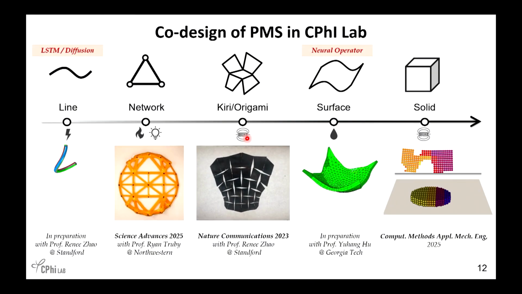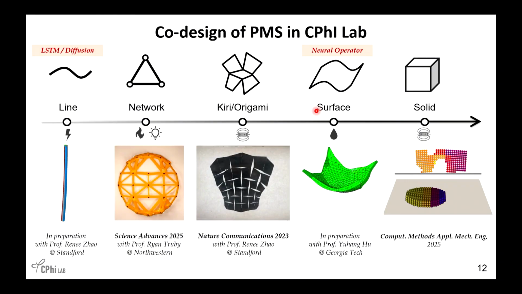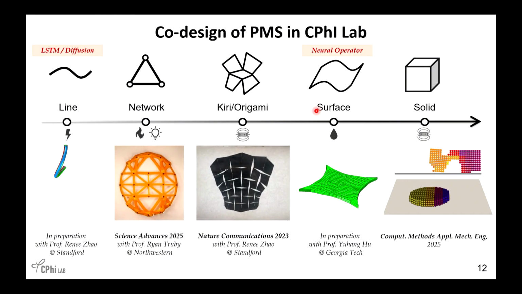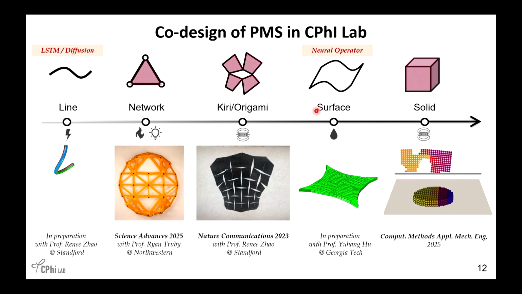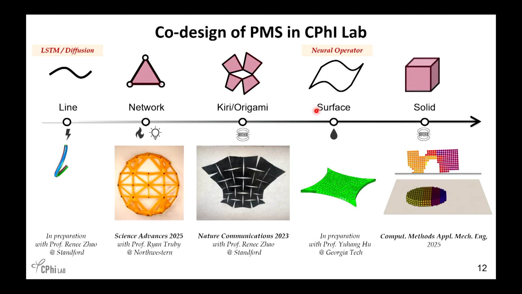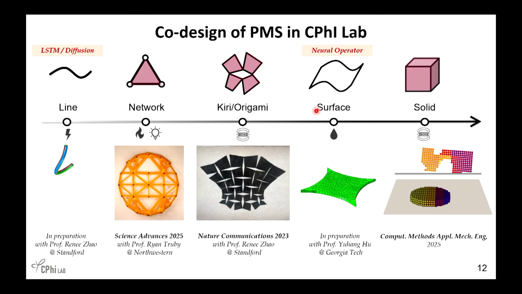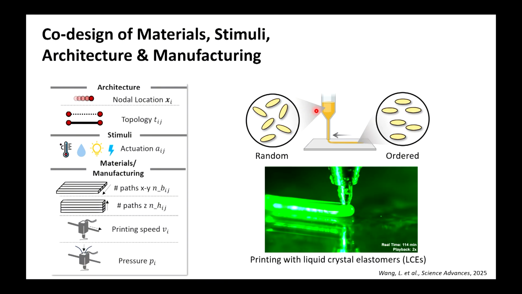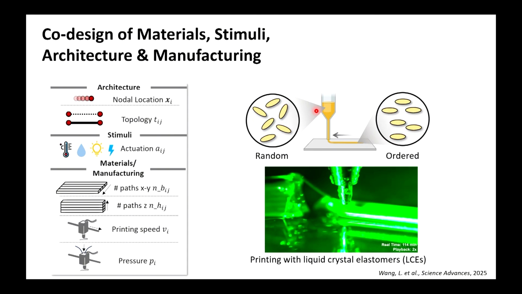And for some of them, for example this one, we use diffusion model, we use neural operator, it's good. But a lot of times we find that for this particular area, we want to combine machine learning with some traditional technique like optimization. So I'm going to discuss the 3 cases where we don't really need to use very heavy machine learning models, but we can achieve very complicated design. So the first task I want to show you here is we want to 3D print the liquid crystal elastomer. By changing the printing parameter, we can control how much it will contract.